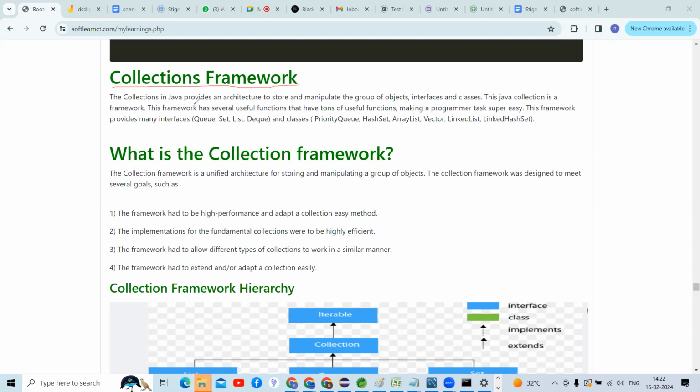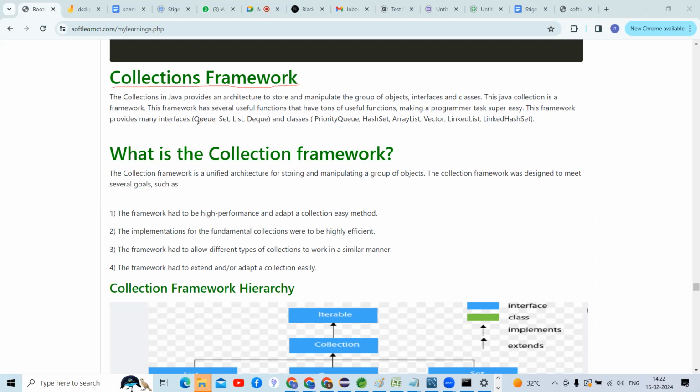The collection framework in Java provides an architecture to store and manipulate a group of objects, interfaces and classes. The Java collections is a framework. This framework has tons of useful functions, making the programmer's task super easy. This framework provides many interfaces.